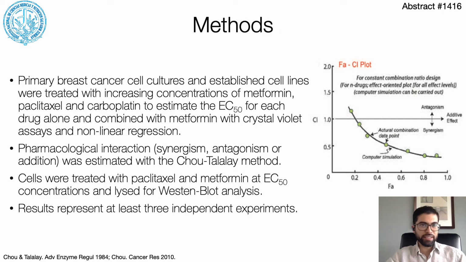Briefly, primary breast cancer cell cultures and established cell lines were treated with increasing concentrations of metformin, paclitaxel, and carboplatin to estimate the EC50 for each drug alone, and combined with metformin, with ultraviolet assays and nonlinear regression. The pharmacological interaction between the drugs, either synergism, antagonism, or addition, was estimated with the Chou-Talalay method for drug combination studies. Cells treated with paclitaxel and metformin at EC50 concentrations were lysed for Western blot analysis of anti-apoptotic proteins. All results represent at least 3 independent experiments.